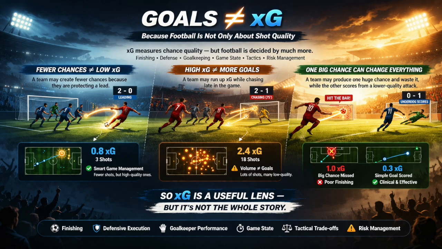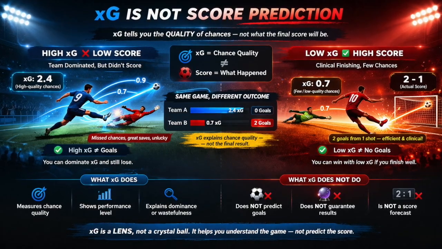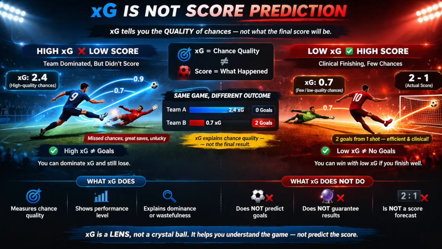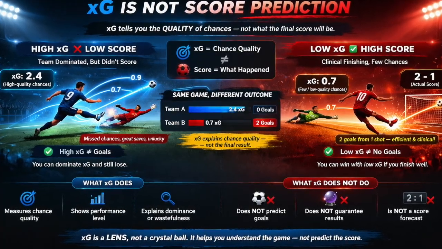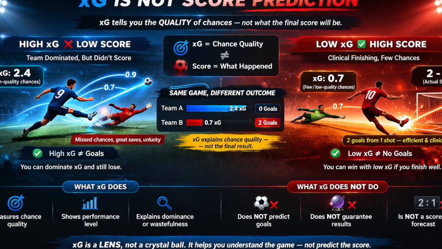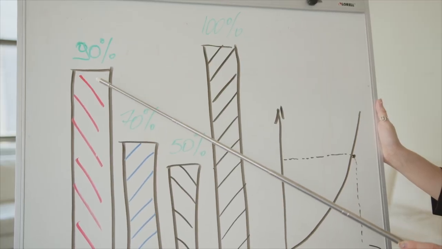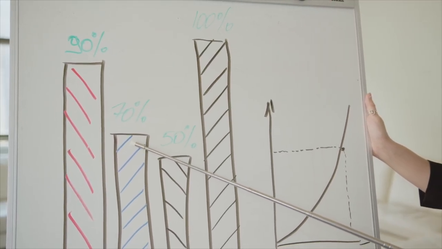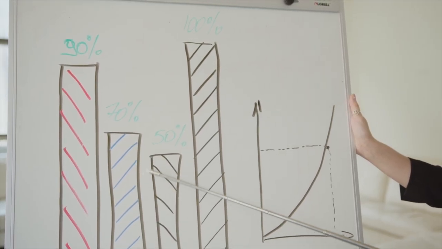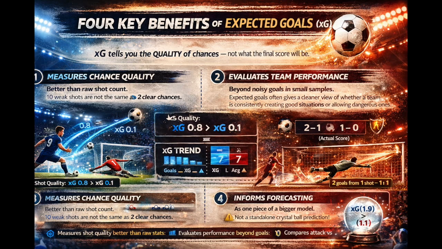Another common mistake is treating xG like a score prediction. That is also wrong. If a team is projected for 1.8 xG, that does not mean the final score will be 2 goals. It means that over many matches with the same shot profile, that team would average around 1.8 goals. But football is not played over many repetitions in real life. It is played once. That means a 1.8 xG team can score 0, 1, 2, 3, or even 4. The xG number is about the underlying process, not the exact final outcome. That distinction matters, because if you use xG correctly, it becomes a very strong tool. If you use it incorrectly, it becomes a source of bad arguments.